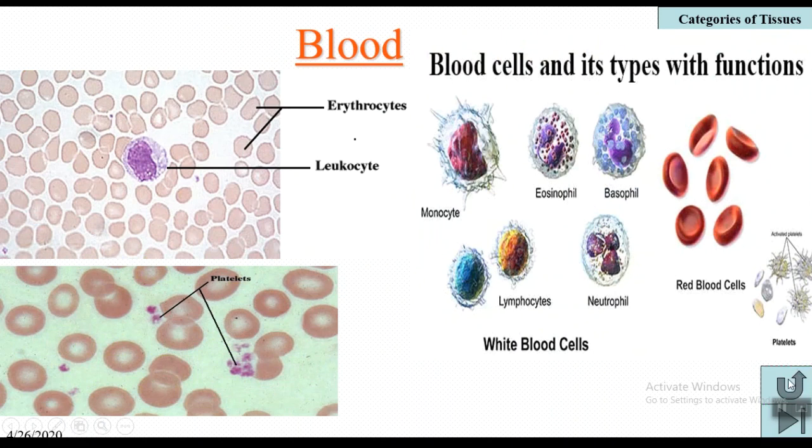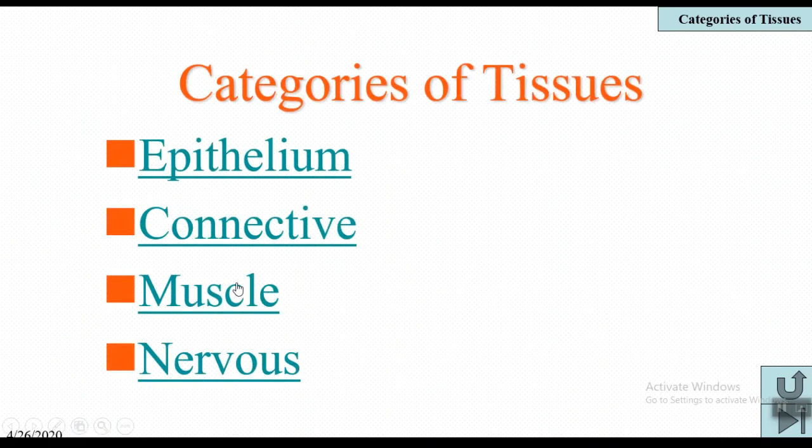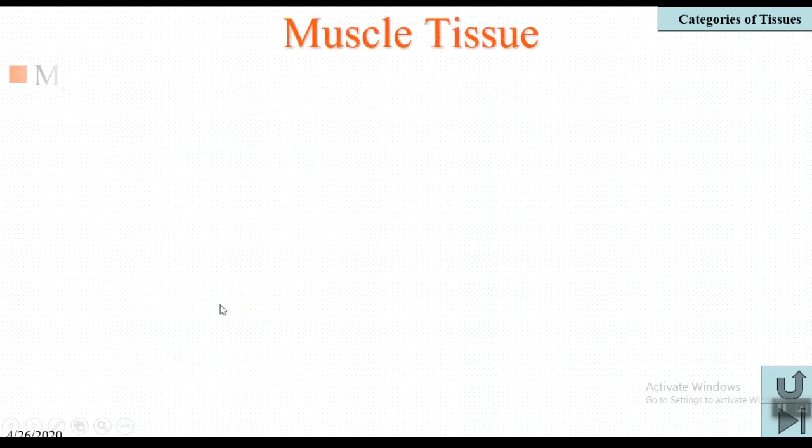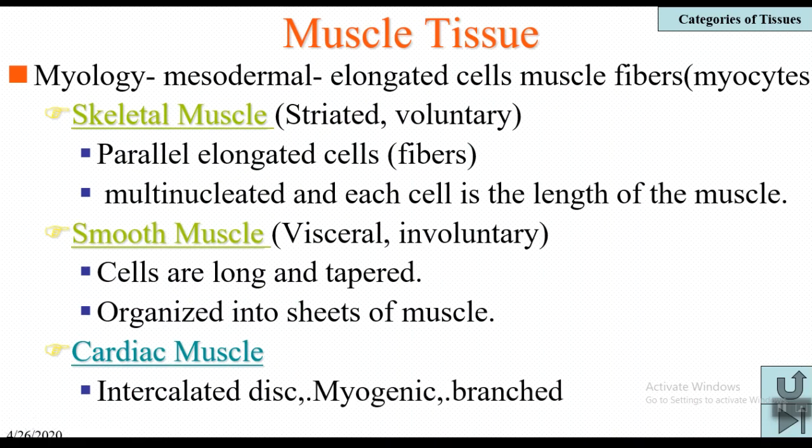Coming to the next type of tissue, muscular tissue. We have finished epithelial tissue and connective tissue, and the fourth type of tissue is muscular tissue. The study of muscles is called myology. The muscles are mesodermal in origin; they are formed from the mesoderm. The muscles are elongated cells called muscle fibers. They are myocytes.